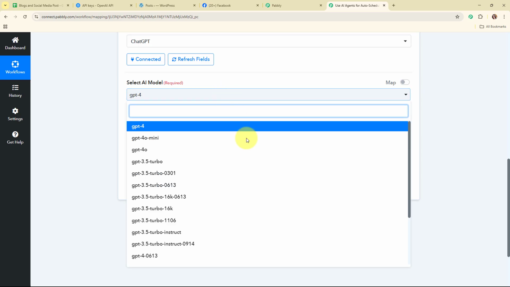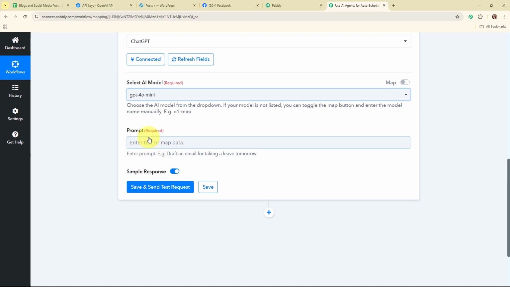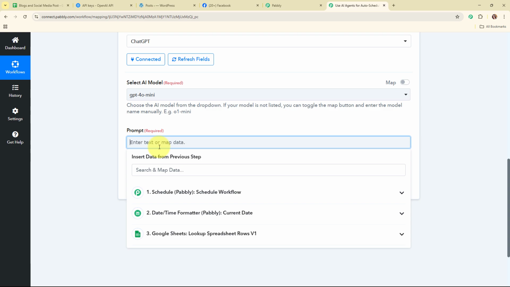So by clicking on this drop down menu, you can see all the AI models available. So in this particular case, I'm going to select the AI model as GPT-4o Mini. You can select the model as per your need. Alright, so now after selecting the AI model, it is asking me to enter the prompt. So in this prompt field, I need to enter the relevant prompt that I want to give to AI to generate a proper WordPress blog for me.